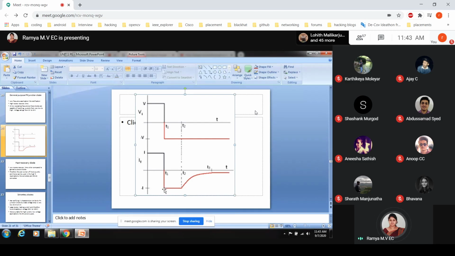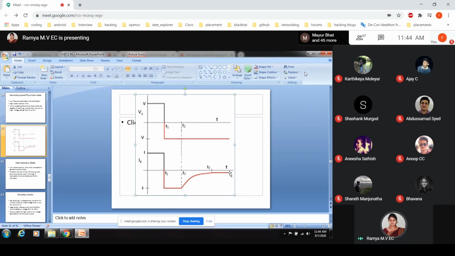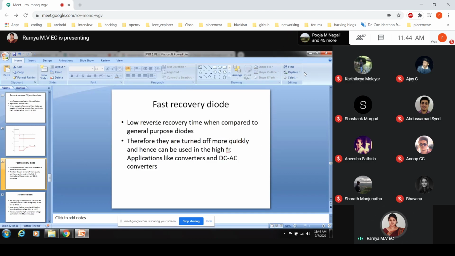Even so, suddenly if I am changing, a large current will flow through the diode and it will stay for some time, and that will be reduced to 0. That is exactly the reverse recovery time. The reverse recovery time is very low in the fast recovery diode when compared with the general diode, and that is the reason it can be used in high frequency components. So that is with respect to the fast recovery diode.